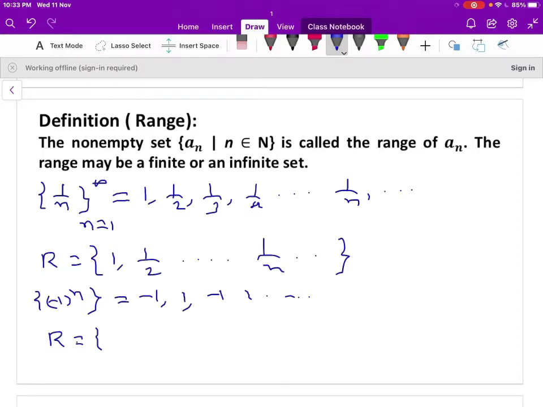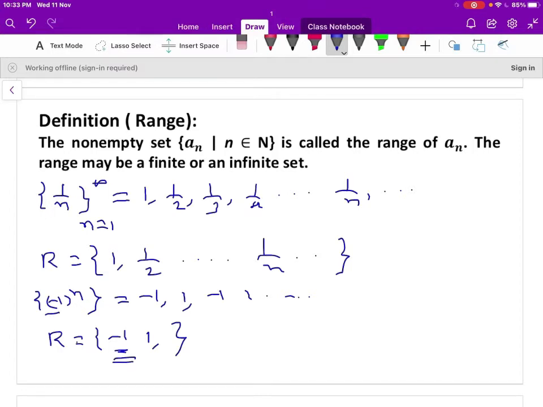When n is 1, that is minus 1, so it is an element of the range of the sequence. When n is 2, that is plus 1. Fine. When n is 3, minus 1, which is already represented here. So in the set, all the elements will be distinct. So the range of the sequence is minus 1 and plus 1.